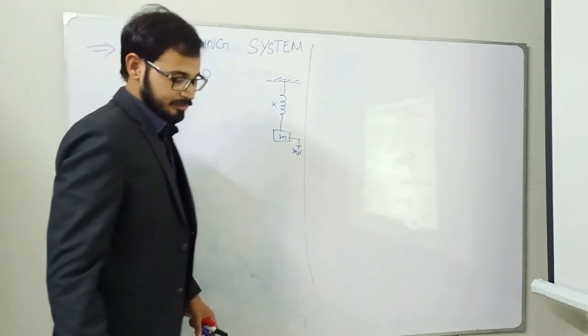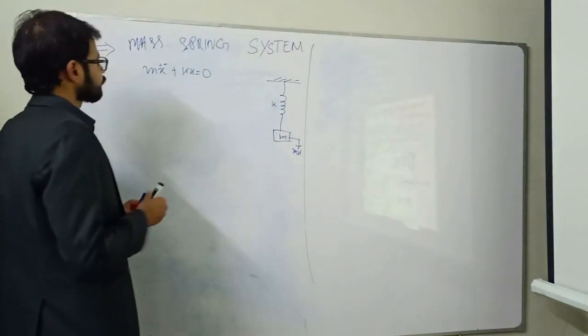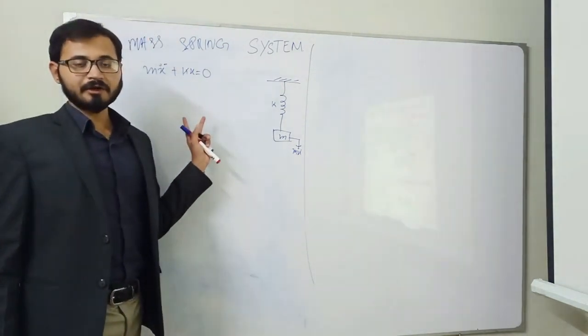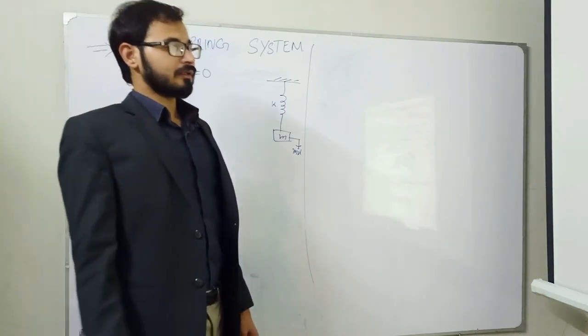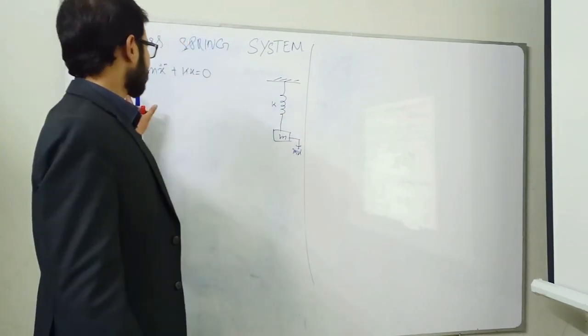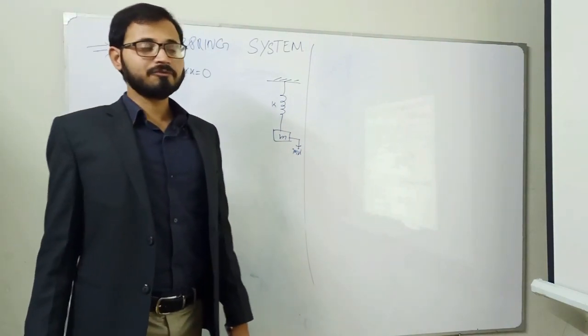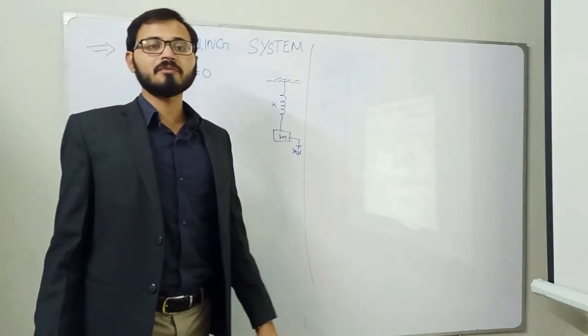In some cases we are asked for the solution of this second order differential equation. We can calculate the equation of motion solution only if we consider the motion of the mass spring system as simple harmonic motion.